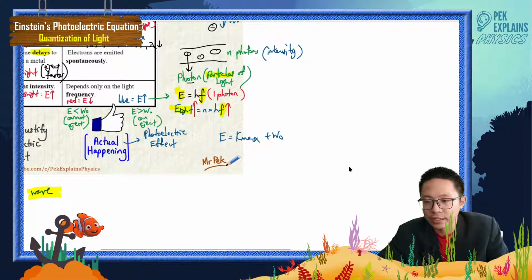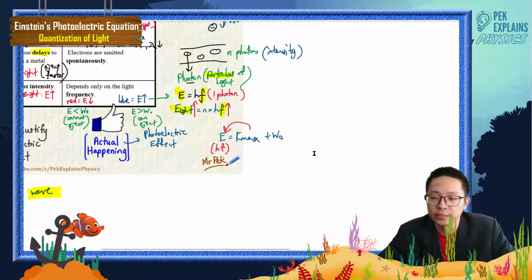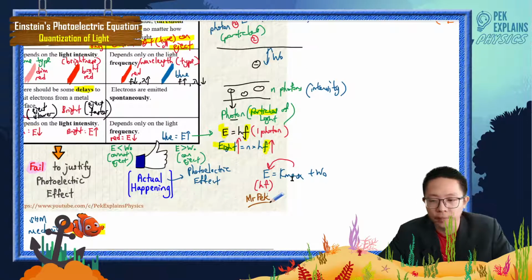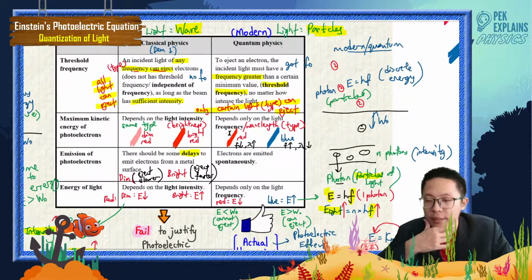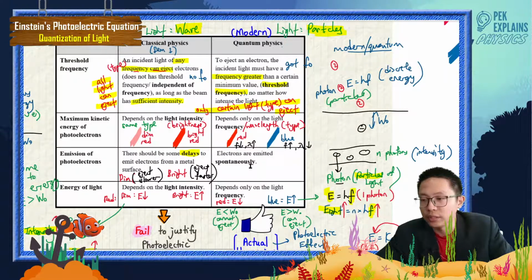So it is saying that the kinetic energy of the photoelectron depends on the frequency. E is actually hf, depends on frequency. The Kmax of the electron depends on frequency. The electrons are emitted spontaneously, no delay.